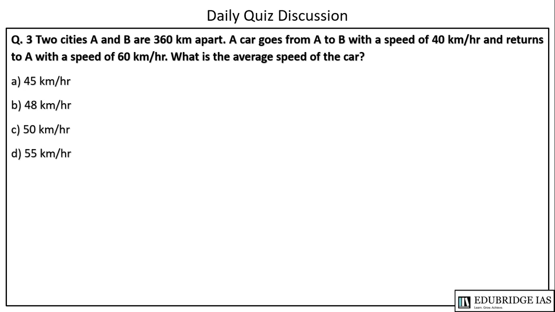The next question is, two cities A and B are 360 km apart. A car goes from A to B with a speed of 40 km per hour and returns with a speed of 60 km per hour.